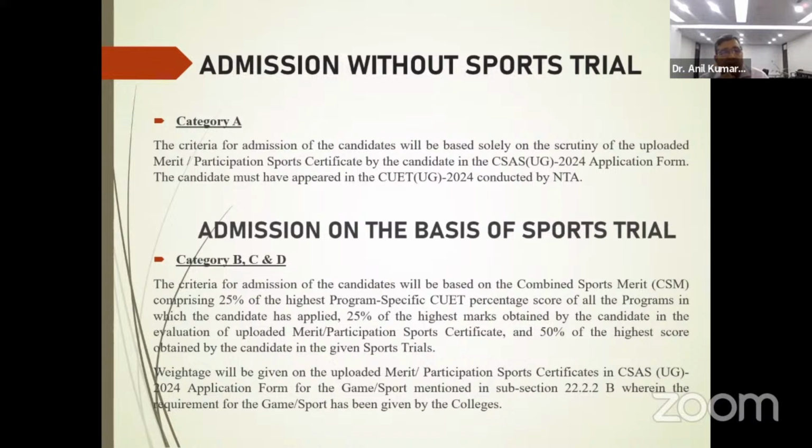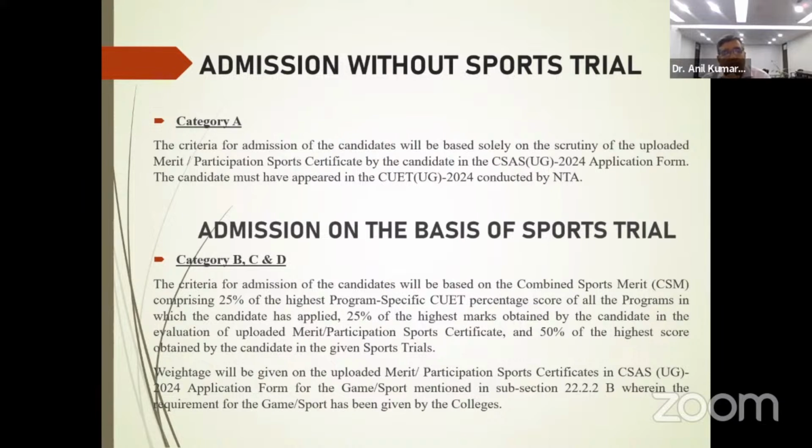That would comprise 25% of the CUET percentage score of all the programs in which the candidate has applied, 25% of the highest marks obtained by the candidate in the evaluation of the sports certificate, the merit and the participation sports certificate, and 50% of the highest score obtained by the candidate in the sports trial he has appeared. In this category, weightage will be given on the uploaded merit and the participation sports certificate in the CSAS 2024 application form which was filled.